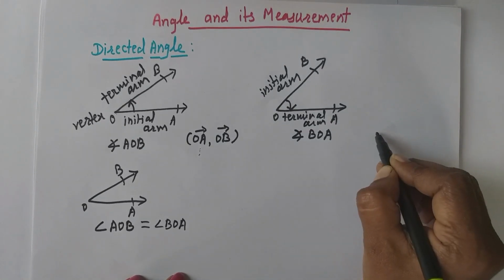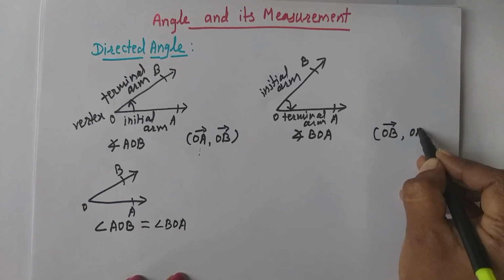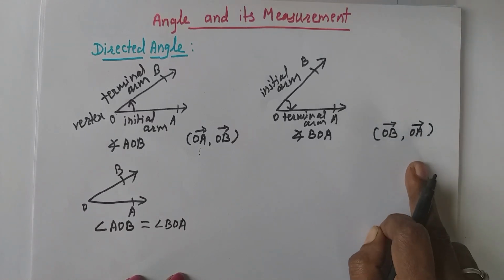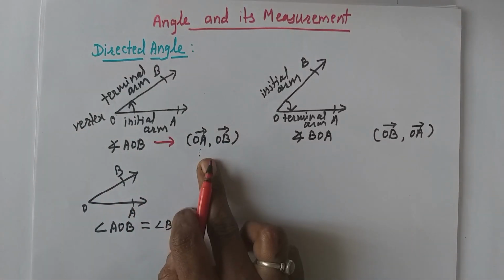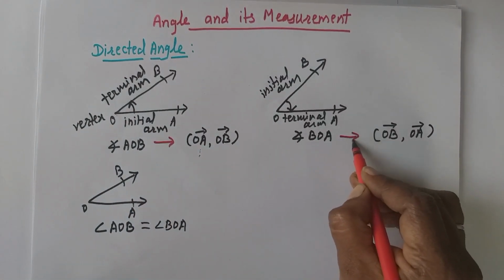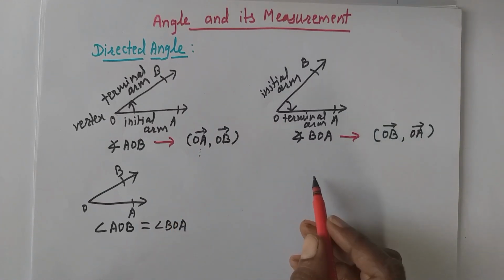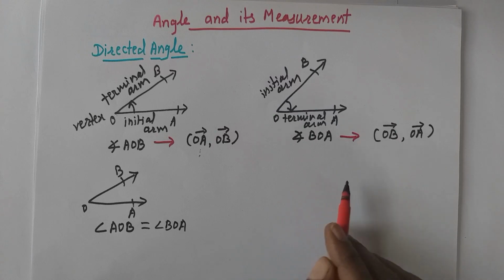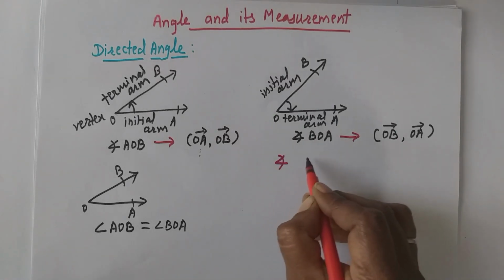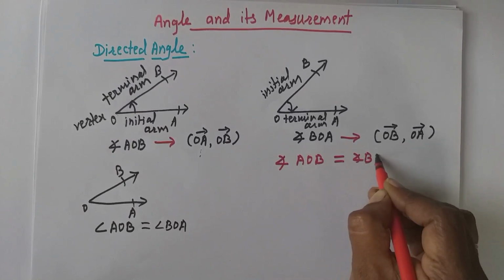And what will be the ordered pair for this? Here initial ray is OB, therefore that comes first, and terminal arm is OA, therefore that is the second element of the pair. Okay. Now see in these two cases, for angle AOB ordered pair is (OA, OB) and for angle BOA ordered pair is (OB, OA). Means initial and terminal arms are different, though their measure is same, but their direction is not equal. Their initial and terminal arms are not same. Therefore you cannot write angle AOB is equal to angle BOA.